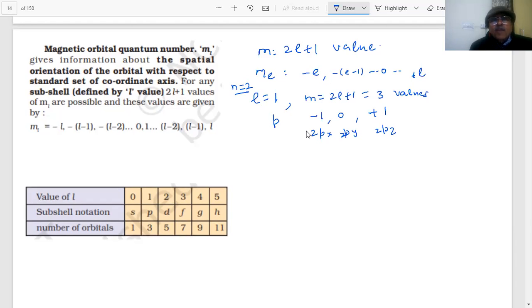Similarly, we can write the spdfg subshell notations and how many orbitals are there. Here, when the value of l is 0, student, this is called s, and in s there is only one orbital. For l equal to 1, p orbital, how many orbitals in the p subshell? 3. In d, how many orbitals? 5. And in f, how many? 7, and so on.